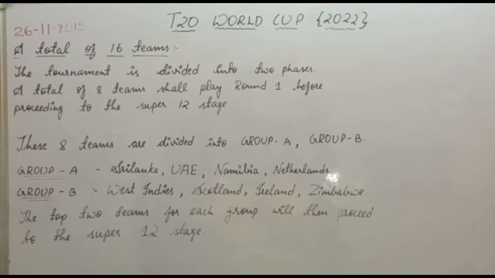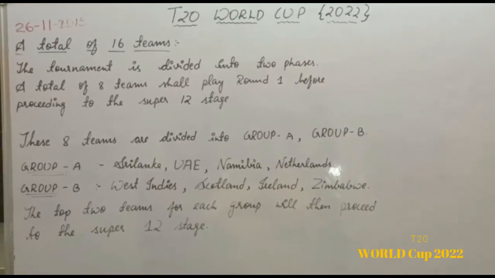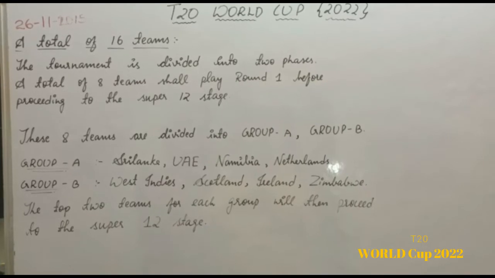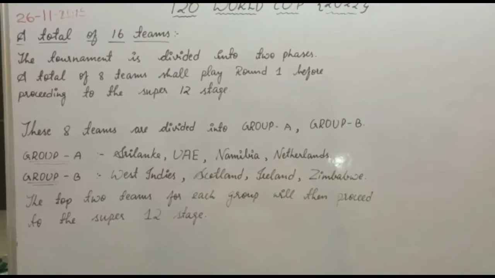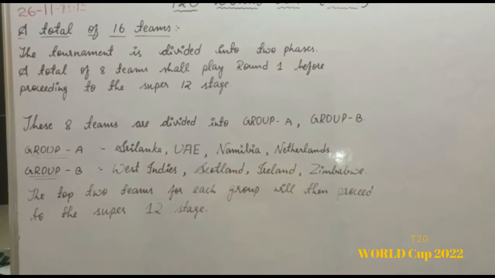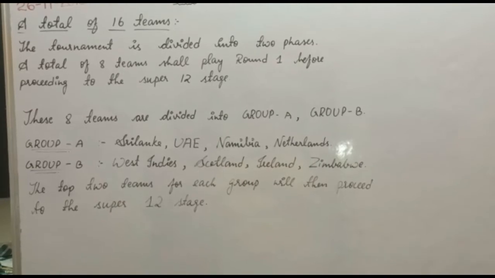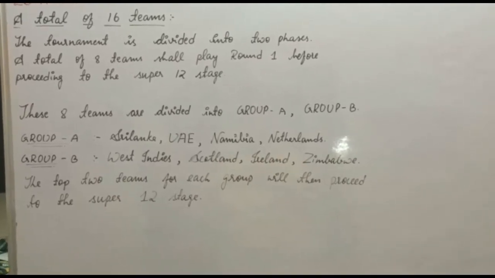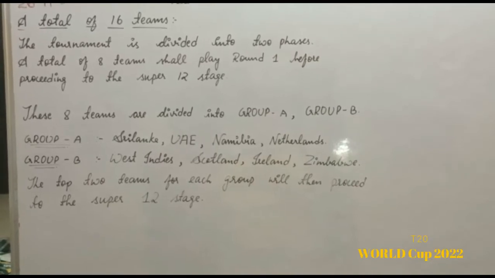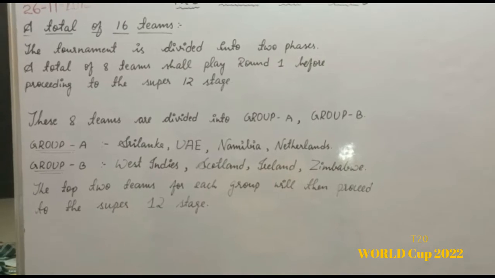A total of 16 teams. The tournament is divided into two phases. A total of 8 teams shall play round 1 before proceeding to the Super 12 stage. These 8 teams are divided into Group A and Group B. Group A is of Sri Lanka, UAE, Namibia, Netherlands, and Group B is of West Indies, Scotland, Ireland, Zimbabwe. The top 2 teams for each group will then proceed to the Super 12 stage.